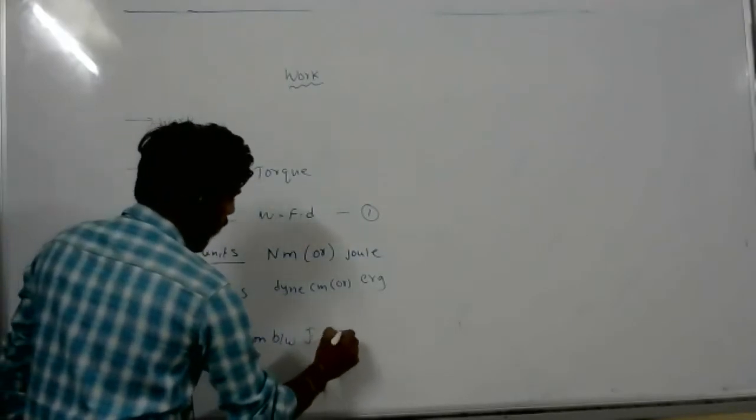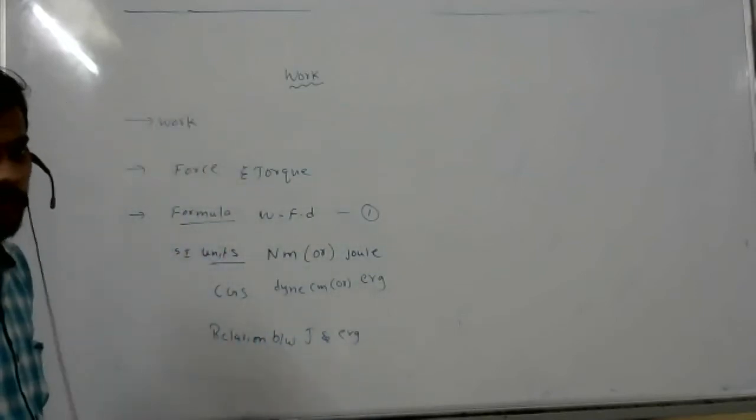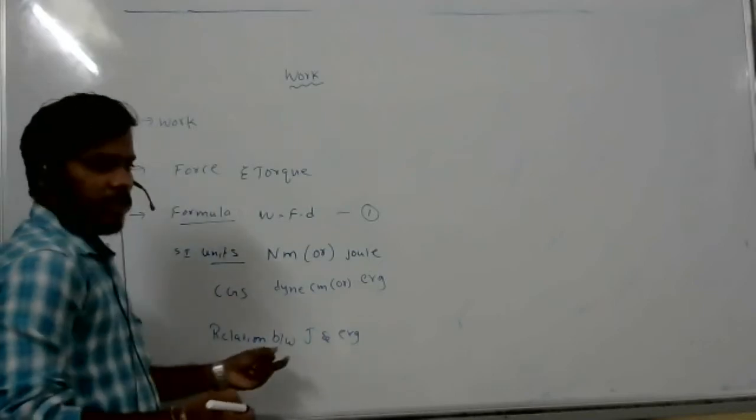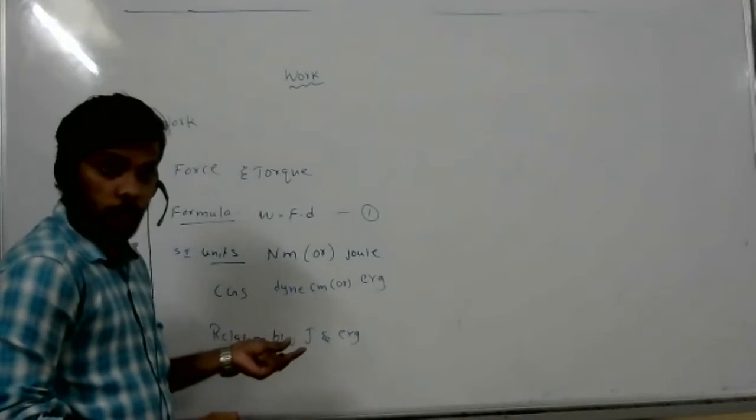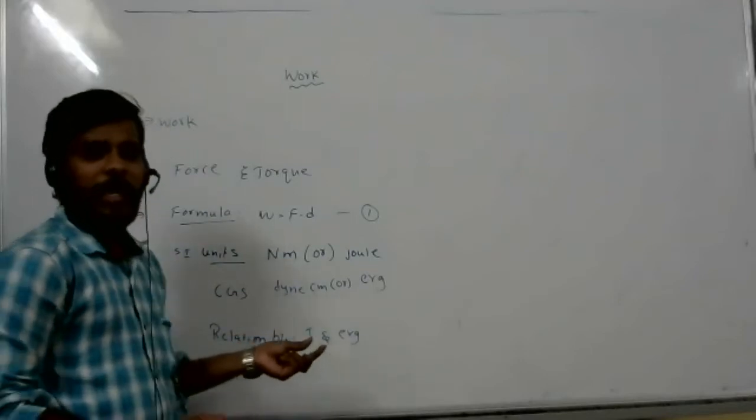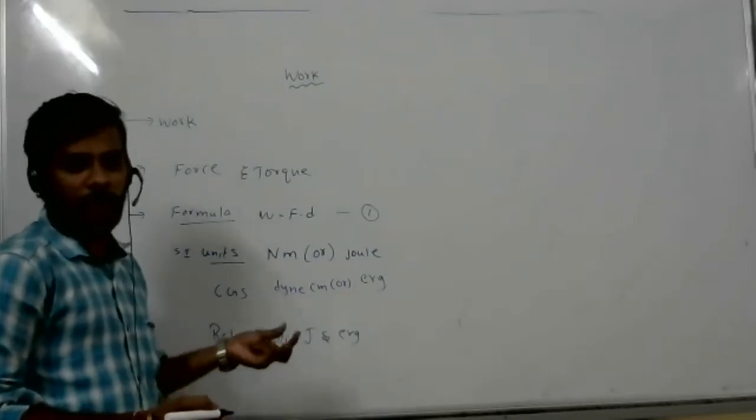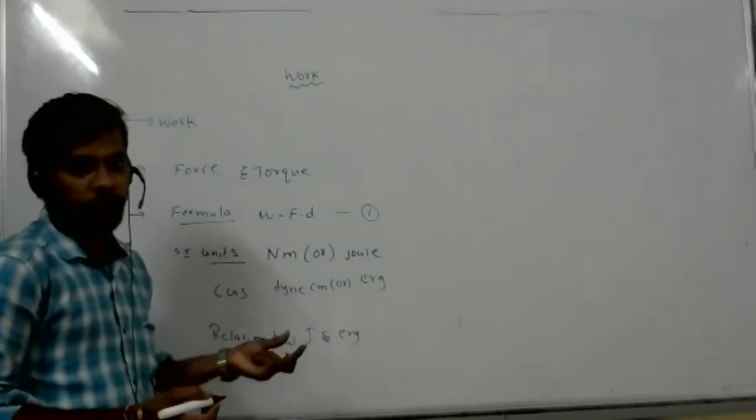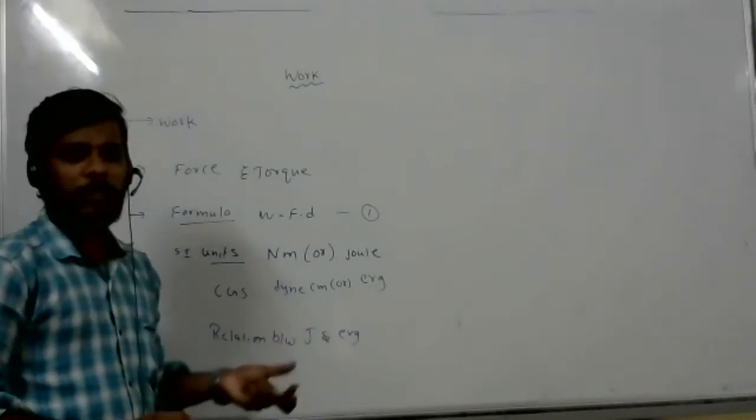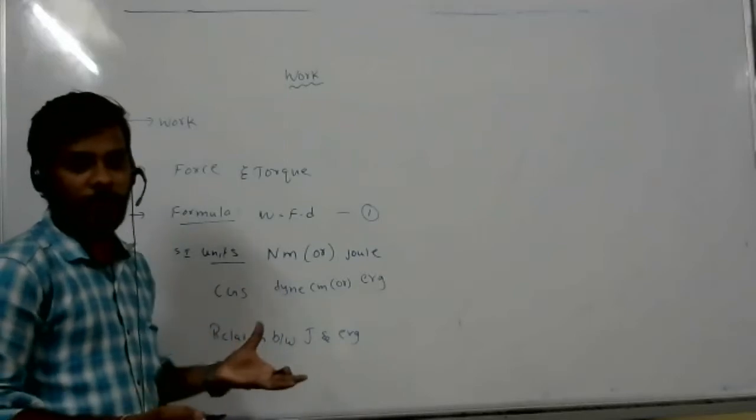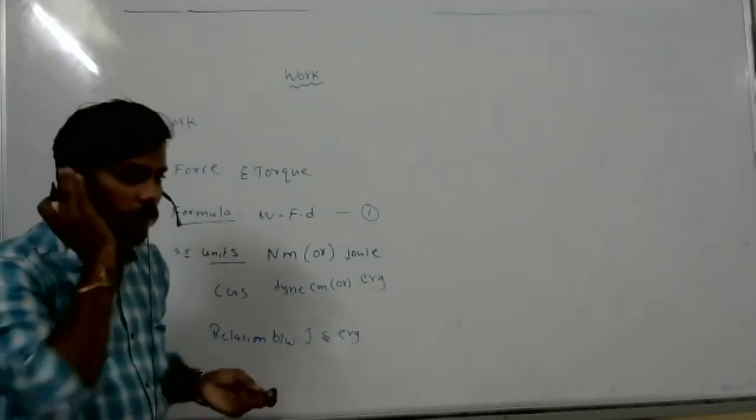Can you say the relation between joule and erg? Anybody? 10 to the power of 7. 1 joule equals 10 to the power of 7 erg, and 1 erg equals 10 to the power of minus 7 joules. Everyone, do you know how we get 10 to the power of 7, or shall I explain? If you have a doubt, no problem, sir. Can you derive that?